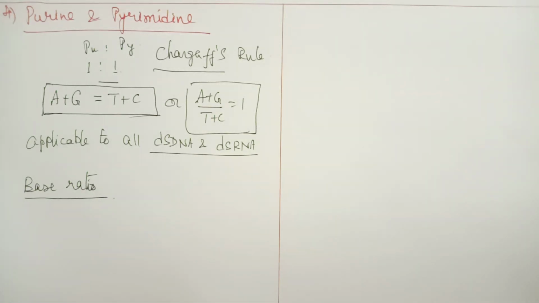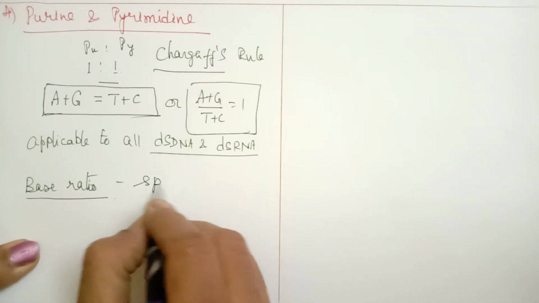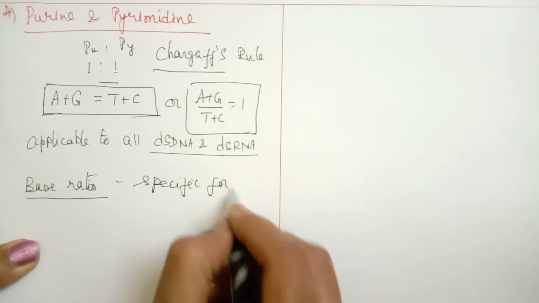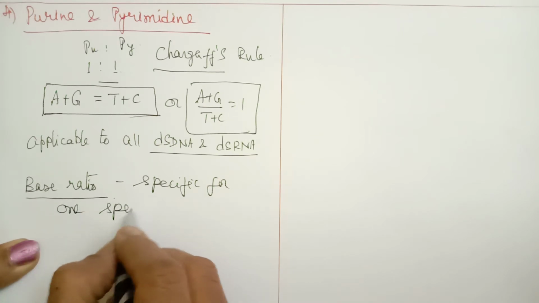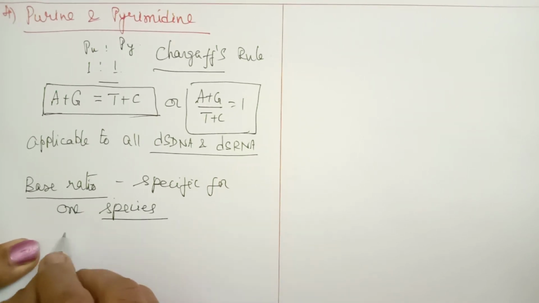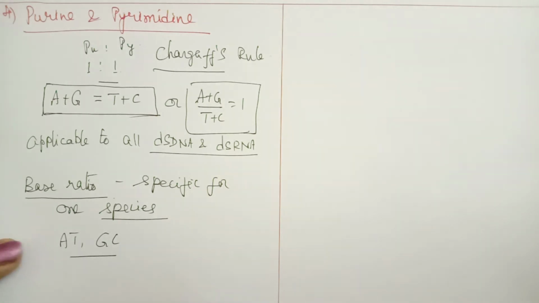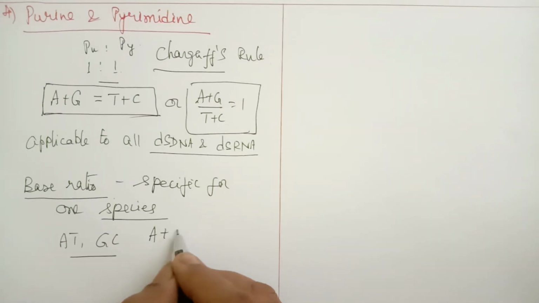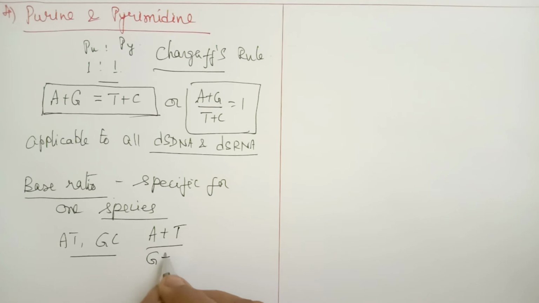Another one is called the base ratio. The base ratio is not common to all species; it is specific to one species. So what is this base ratio? Base ratio is the AT and GC ratio. That is, A always binds with T and G binds with C. So the AT by GC ratio, A plus T by G plus C.